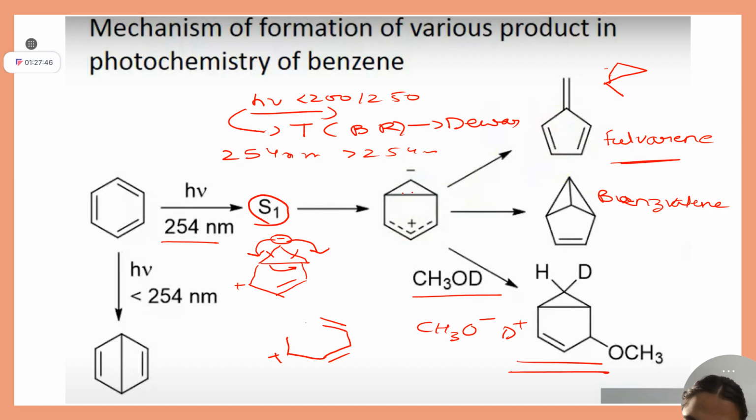So one thing is clear for this fullerene. You have to go from this intermediate to this. Now you both tell me each possibility so that I can make fullerene.